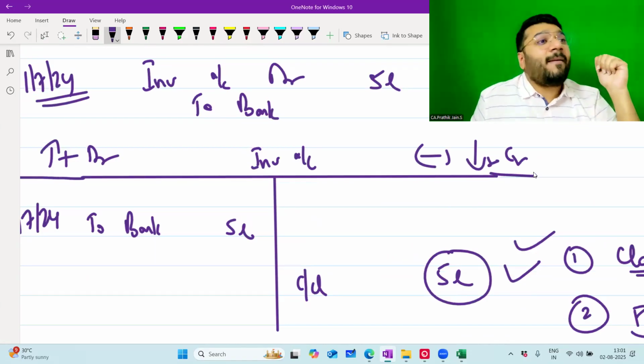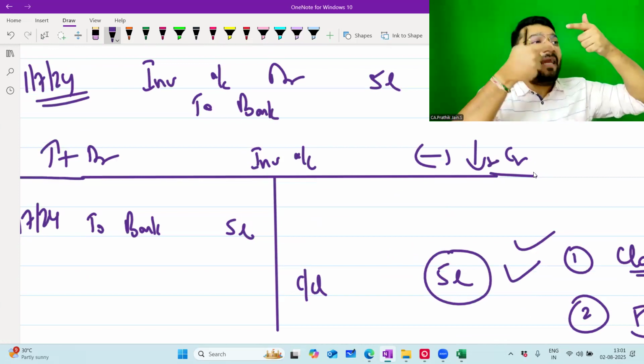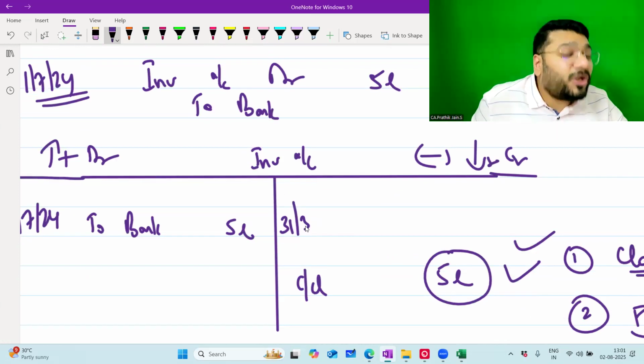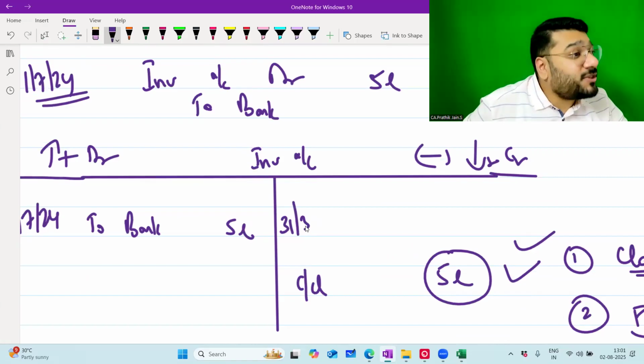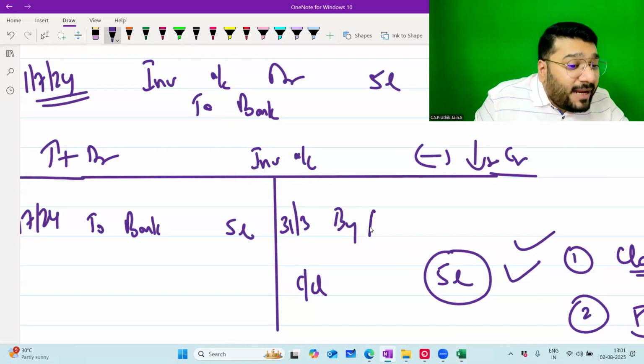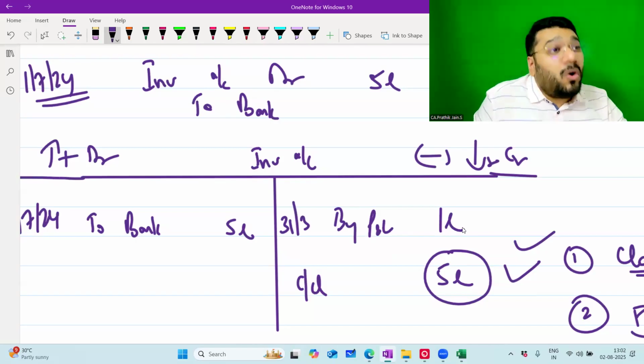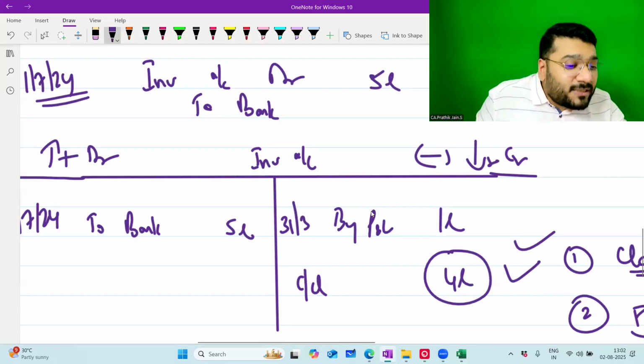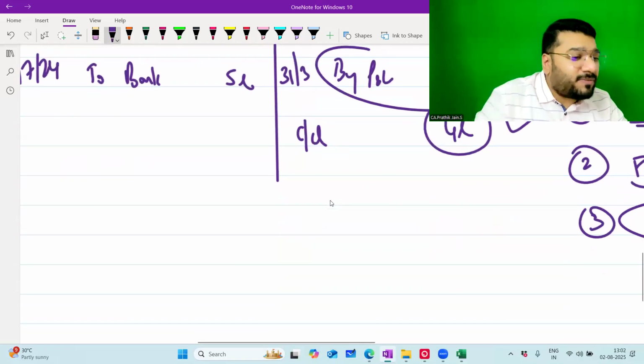So what is my entry? P&L to investment. Investment by P&L. On which date? 31st of March, because you're applying this AS on 31st March. On the year end, by P&L, 1 lakh will come. Automatically, the closing balance will now change to 4 lakh. So to get this by P&L here, what is the entry of 31st March?